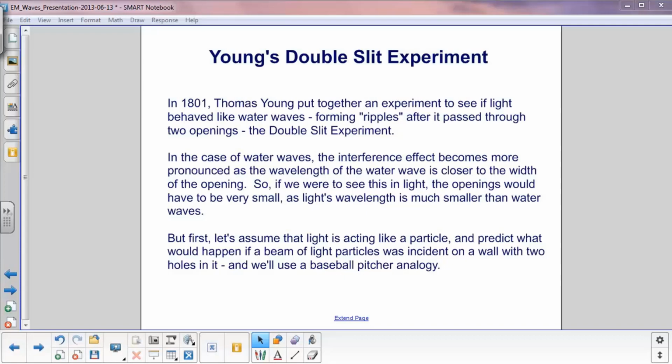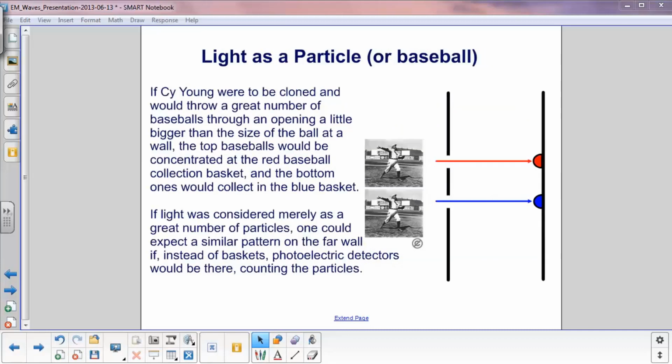But first, let's see if we can explain this using Newton's optics. We're going to assume light is a particle, and we're going to predict what would happen if a beam of light particles was incident on a wall with two holes in it, and we'll use a baseball pitcher analogy. Here's where we use the baseball analogy. We take light as a particle or a baseball, and let's say we clone one of the most historical pitchers of all time, Cy Young, and we have one Cy over here, another over here. And he's going to be throwing baseballs that are a little smaller than this little hole in the wall. You would obviously expect that any baseballs thrown here would collect over here in the red spot, and any baseballs thrown here would collect in the blue spot.